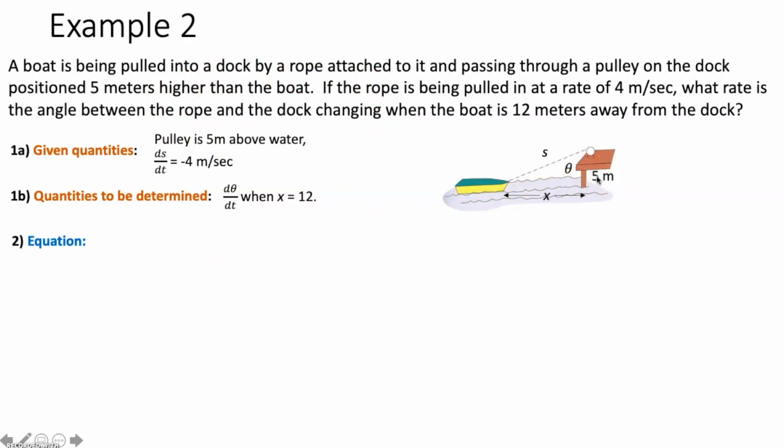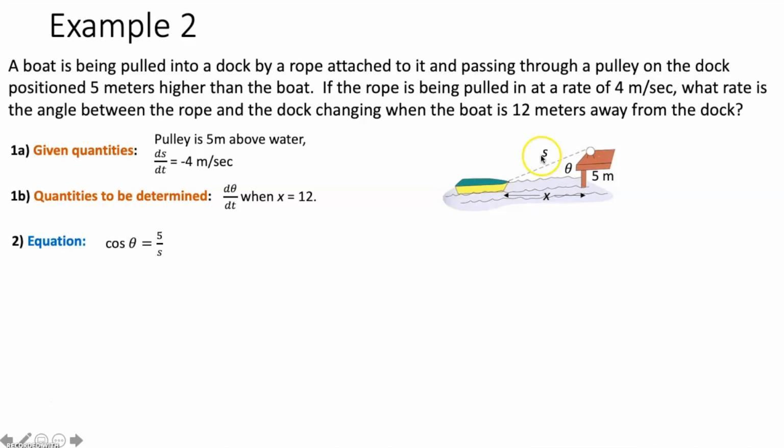What we do want to put is our constant measure over here, 5 meters. So I'm going to relate this angle, the adjacent side, and the hypotenuse of our right triangle here. How do we relate those? What trig ratio deals with adjacent and hypotenuse? That would be cosine. So we're going to say cosine of this angle is equal to the adjacent side over the hypotenuse.